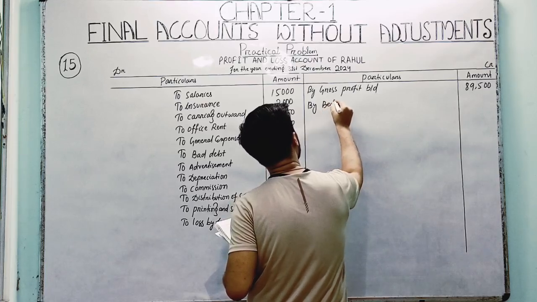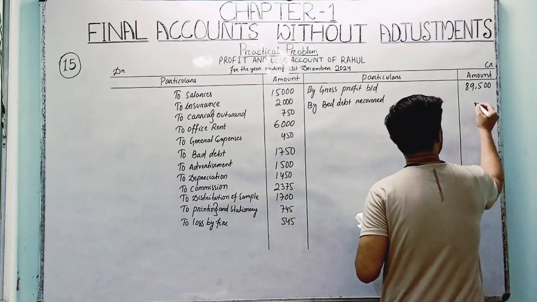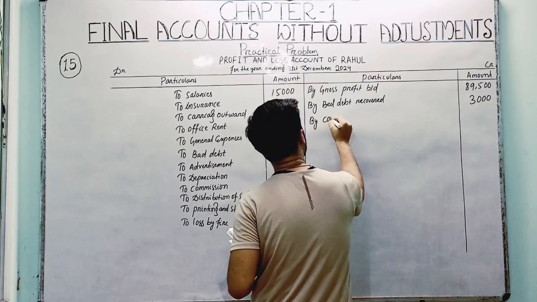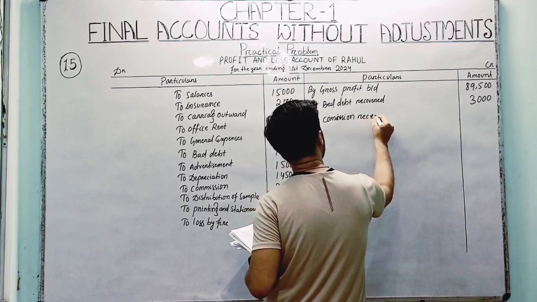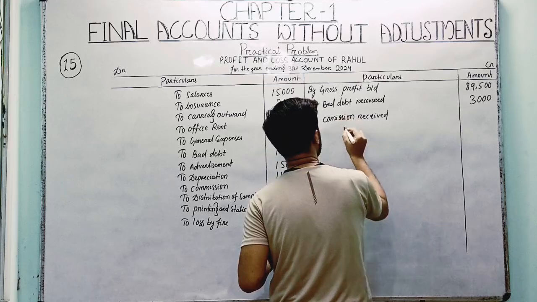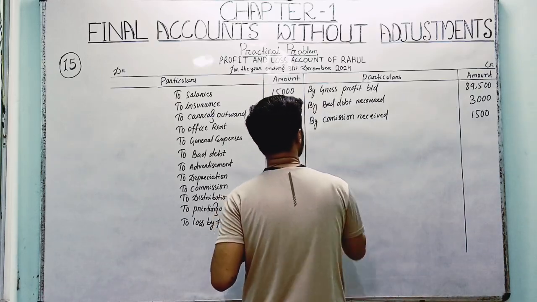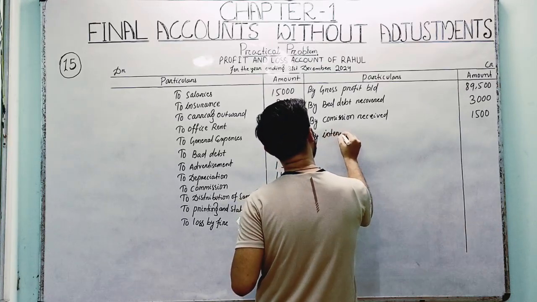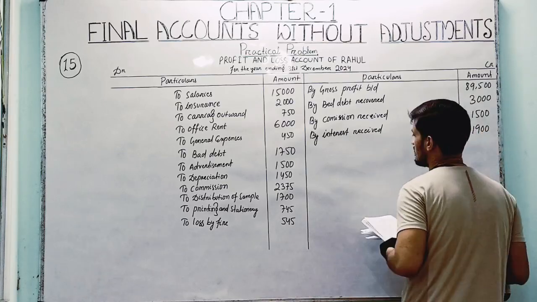Bad debt recovered, let's say 3,000. Commission received 1,500, then by interest received, it's 1,900, right?